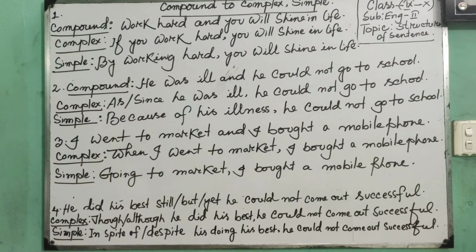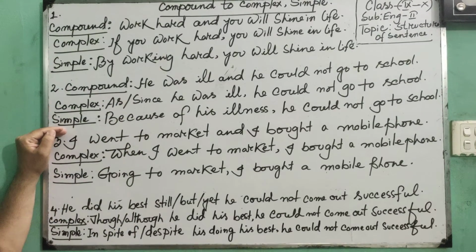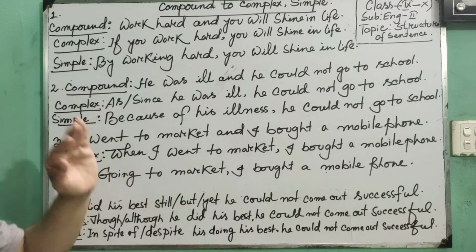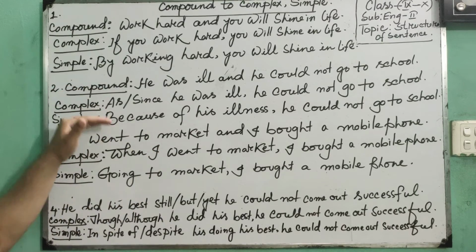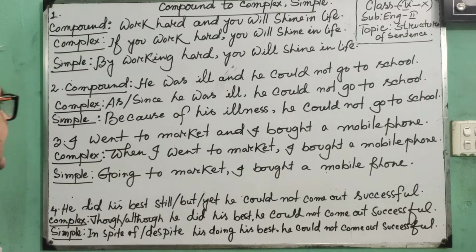I told you, if any clause expresses reason and you are directed to make it a simple sentence. Suppose in the exam you are directed to make it simple. At that time, what should you do?